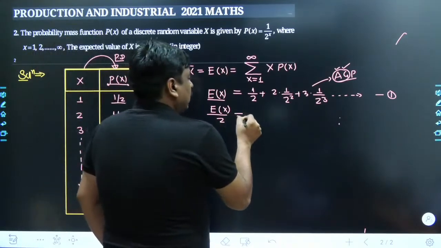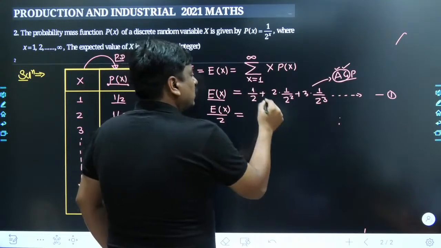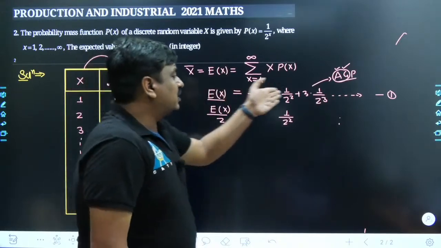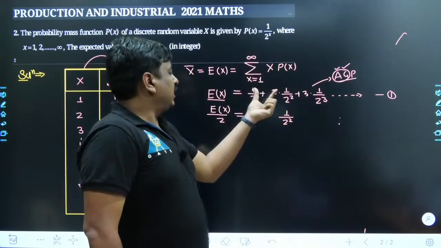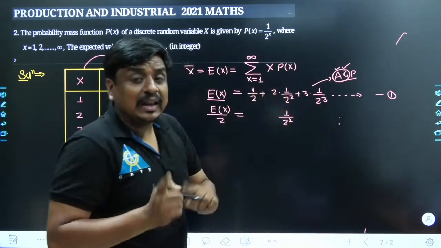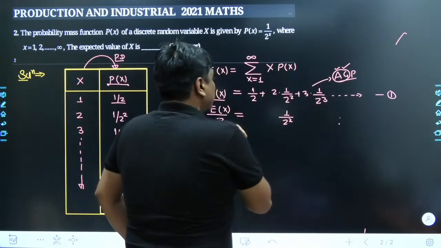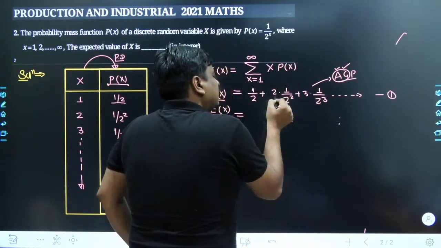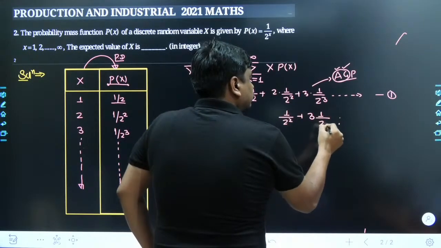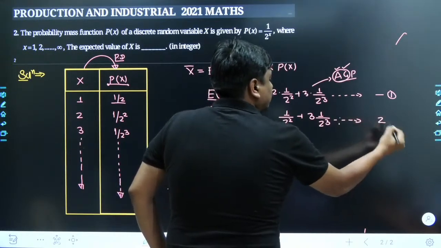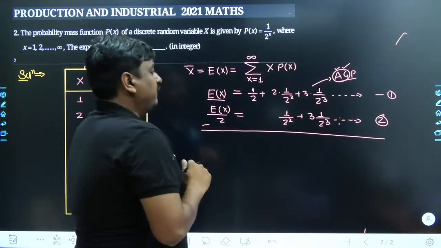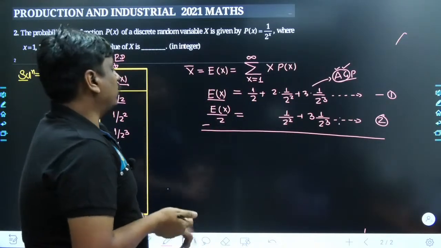So what is happening over here? 1 upon 2 has become 1 upon 2 to the power of 2. Why don't we bring that value over here? Yes, we can do that. See, this is the sum of all of the terms. So rather than taking this term over here, why don't we take this term over here, so that in future the subtraction between the like terms becomes much easier. Similarly, this 1 upon 2 is going to be multiplied with 2, anyway keep 2 as it is, it becomes 1 divided by 2 to the power of 3. So here it becomes, and this process goes on, and now it's the right time to subtract them out. And once we subtract them out, definitely the result would be a form of geometric progression.